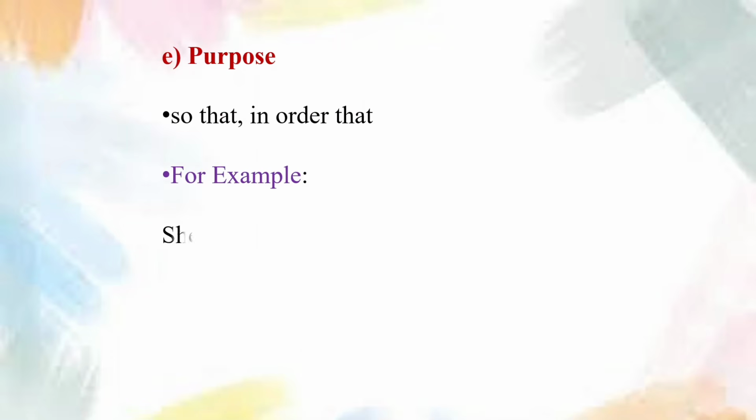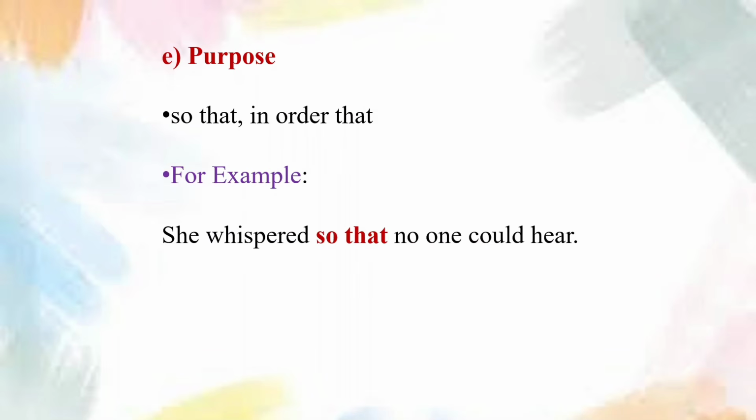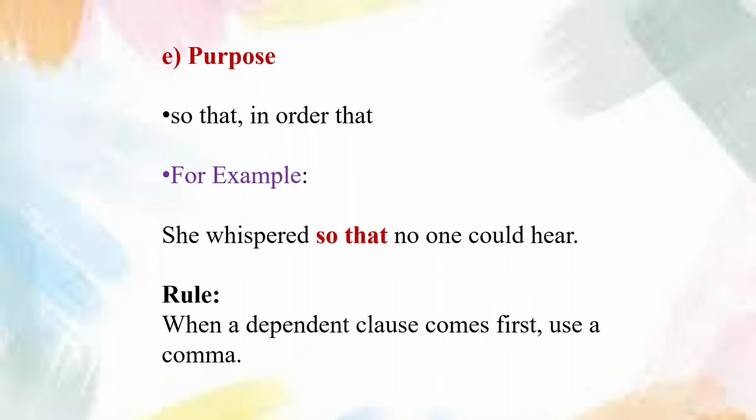E. Purpose: so that, in order that. For example, she whispered so that no one could hear. Rule: when a dependent clause comes first, use a comma.